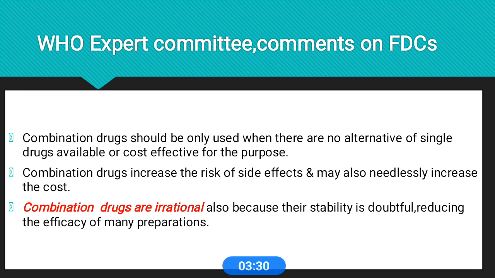Fixed dose combinations should be used only when single drug regimens have failed, because most of these combinations increase the risk of side effects, most are costly, and most are irrational. These irrational combinations increase the side effects and drug interactions. So this is not satisfactory for patients. In that sense, WHO recommends fixed dose combinations only when all other single drug regimens have failed.